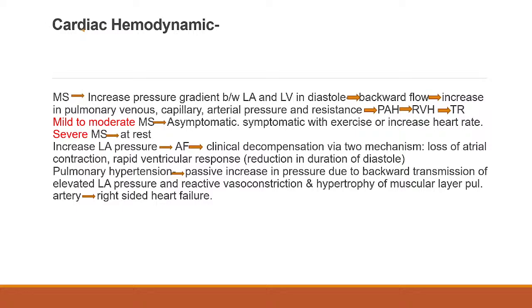So with no atrial contribution and reduction of the diastolic phase, the patient becomes more and more decompensated. This is the hemodynamics of mitral stenosis. Is it clear how the patient becomes symptomatic? Clear, everyone?